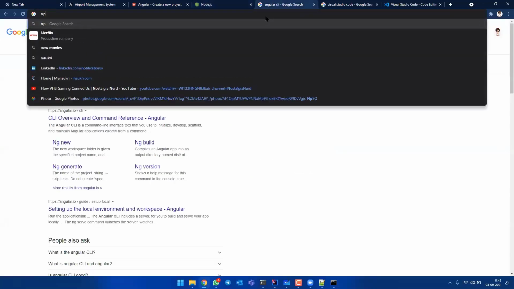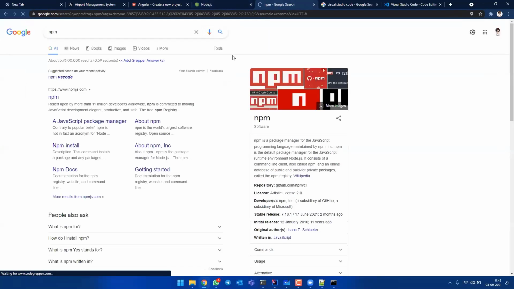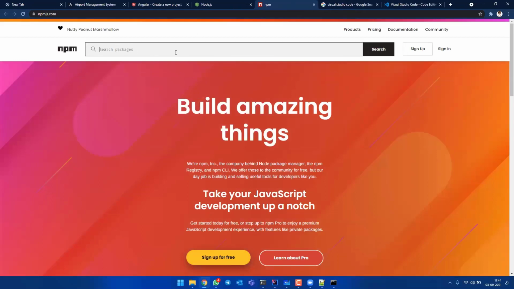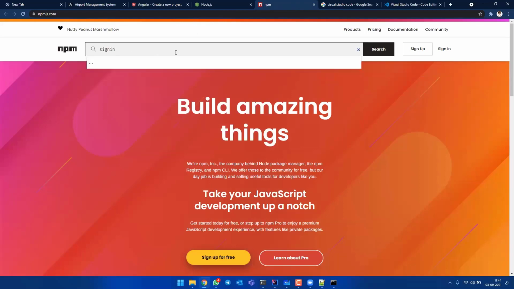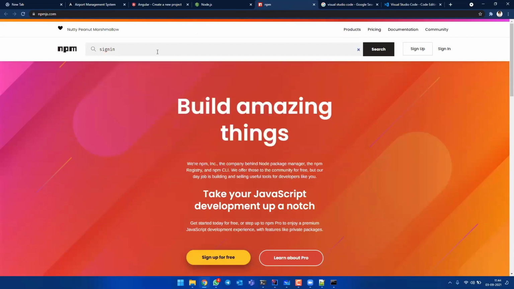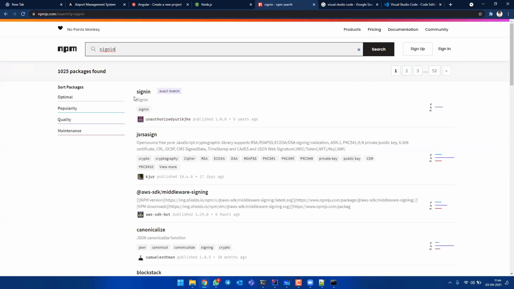I'll show you a website called NPM. NPM and Node.js are closely tied together. The full form is Node Package Manager. Some people think they are completely different, but they're similar. For example, suppose you want a sign-in page, just search for sign-in. Can you see a lot of sign-in add-ons and projects coming up? What happens is developers like you and me go to NPM and upload their code. They upload their packages for others to use.